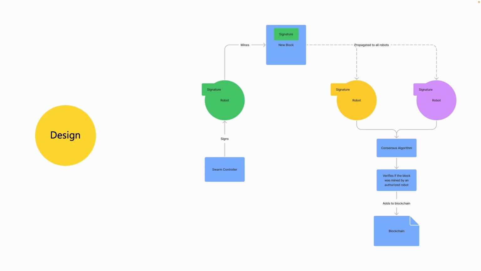Let's have a look at the design of this algorithm. This algorithm proposes a novel idea of a swarm controller to authorize miners. These swarm controllers will be able to authorize mining robots so that only these robots will be able to mine blocks in the blockchain. New miners can be authorized by the swarm controller and start taking part in the mining process.